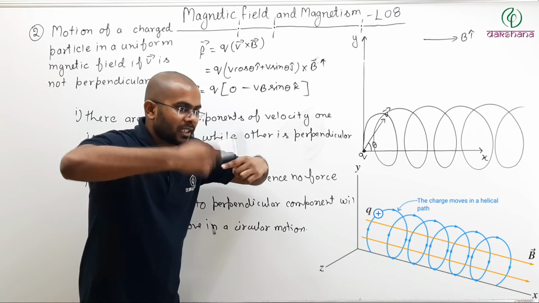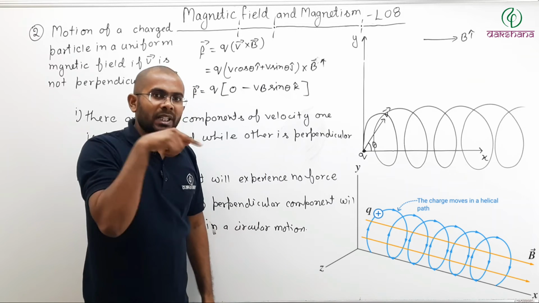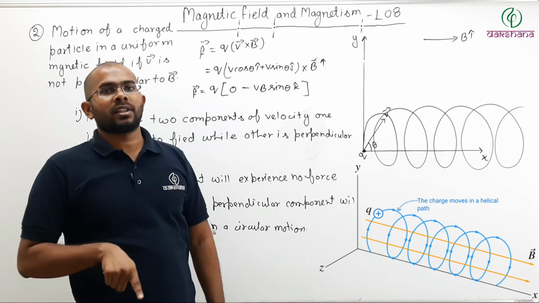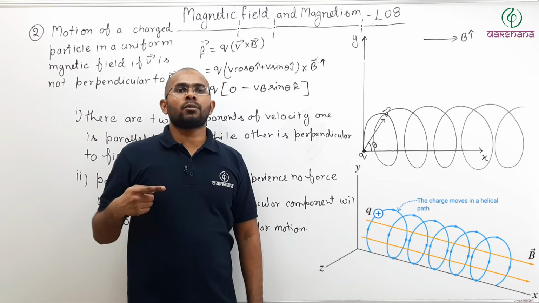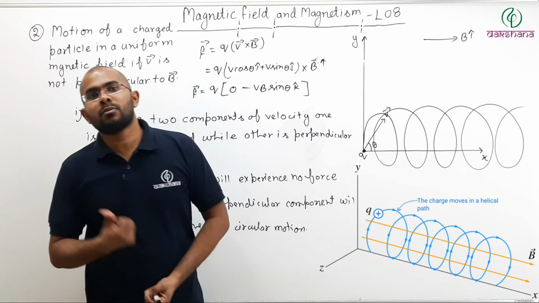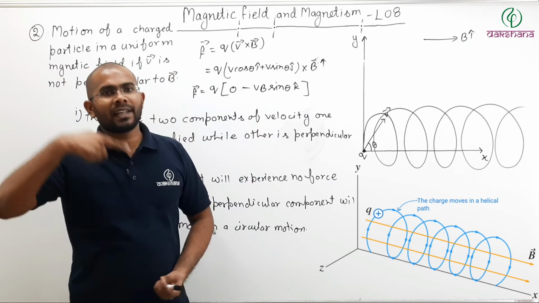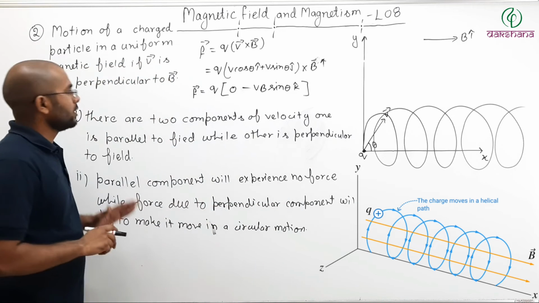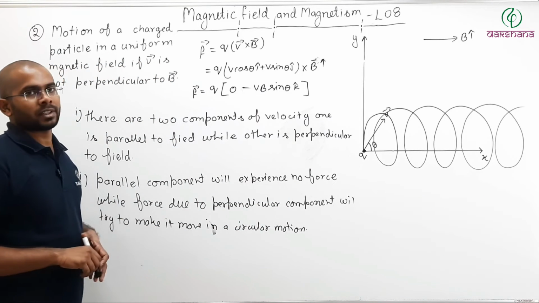In that case the particle was continuously moving in a complete circle. It was not trying to move forward. Here it is both things. It is trying to go in a circular motion, but it is also moving forward. So, helical path. So that you can see here. Pause the video, note it down, then we will discuss further.